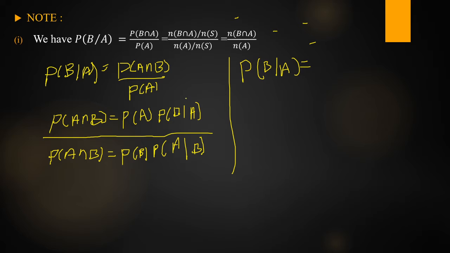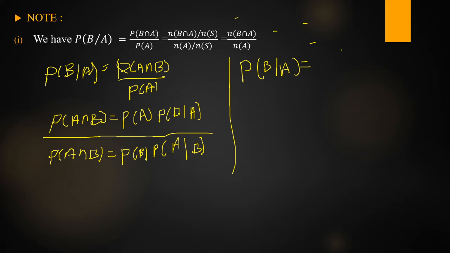What happened? A intersection B is not equal to 5 or A intersection B is equal to 5? A intersection B is equal to 5. So that means A intersection B is equal to the null set. What is the probability of the null set? The probability of the null set is 0. So what is this numerator value? 0.